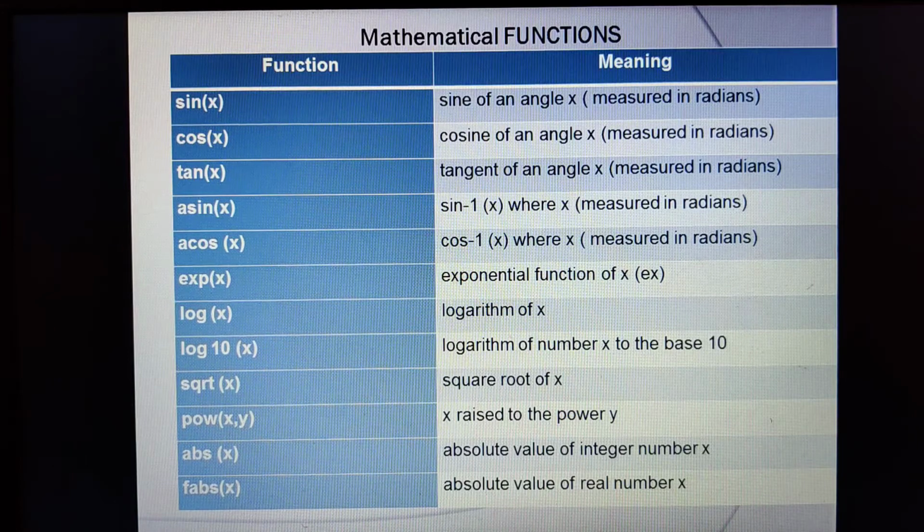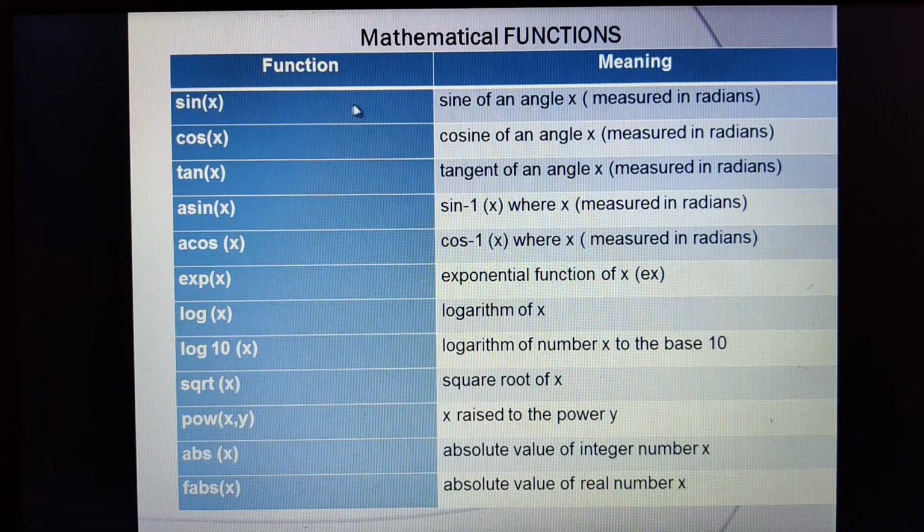All your trigonometric functions work in terms of radians rather than degrees, right? And always remember these trigonometric functions take the data type double, not integer, not float. Float can show only 6 to 7 digits after the decimal point, but double has a precision of up to 14 digits after the decimal point. That means so much accuracy it will show in the result. So usually all these trigonometric functions take the data type double.